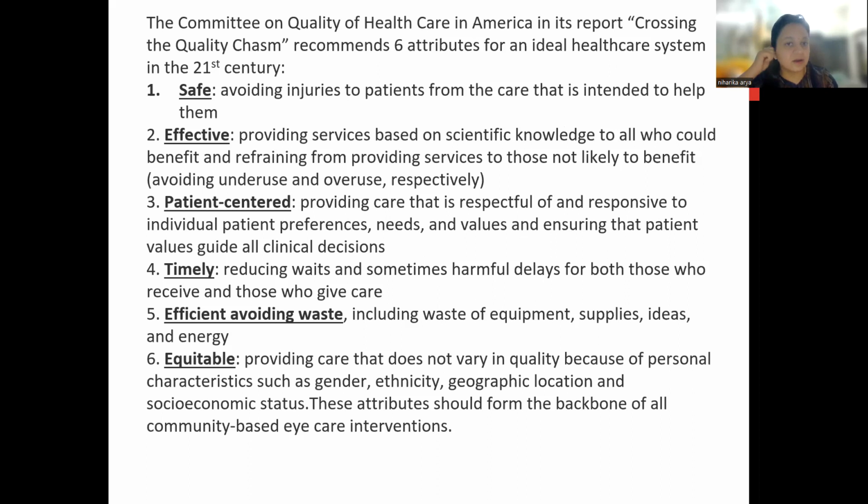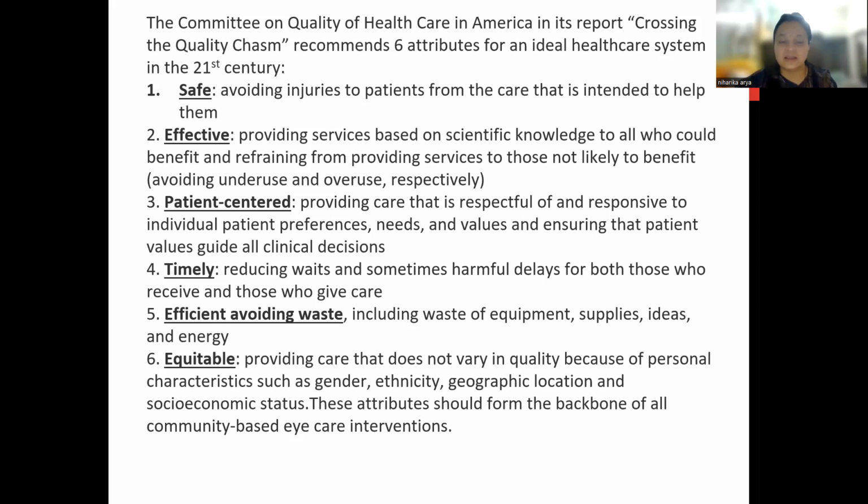Now this is the summary. The Committee on the Quality of Health Care in America, in its report Crossing the Quality Chasm, recommended 6 attributes for an ideal healthcare system in the 21st century. First is safe: avoiding injuries to the patient from the care that is intended to help them.